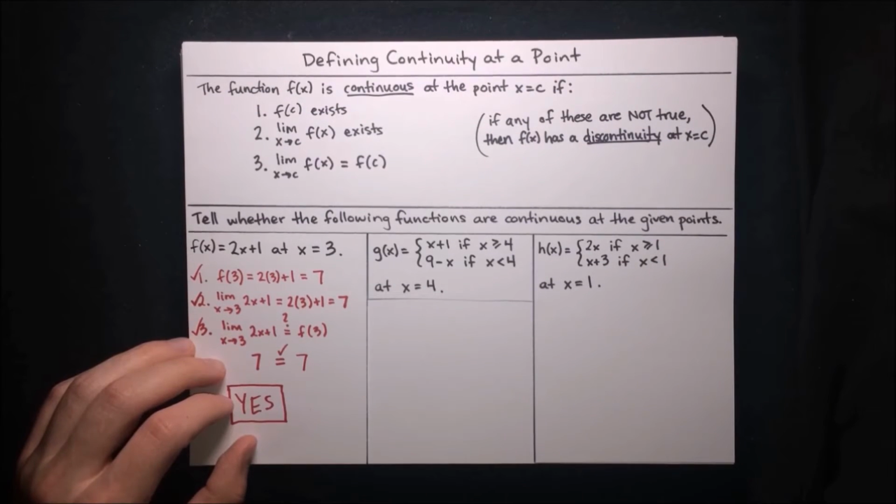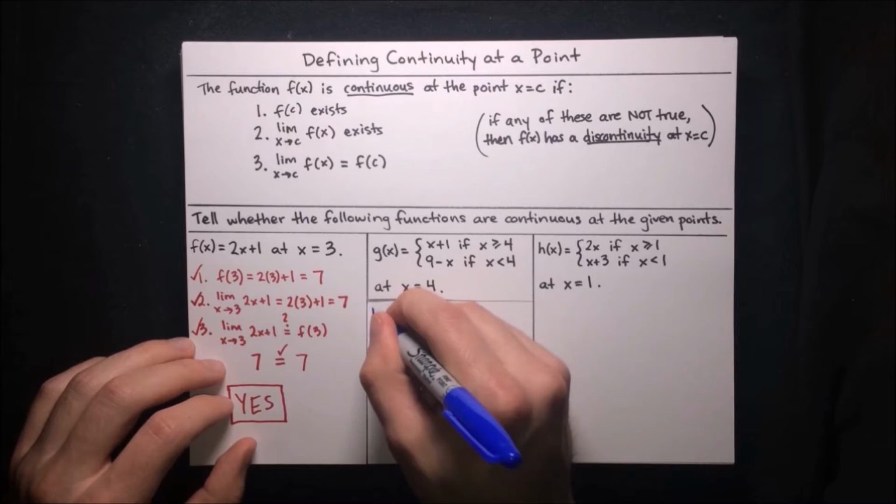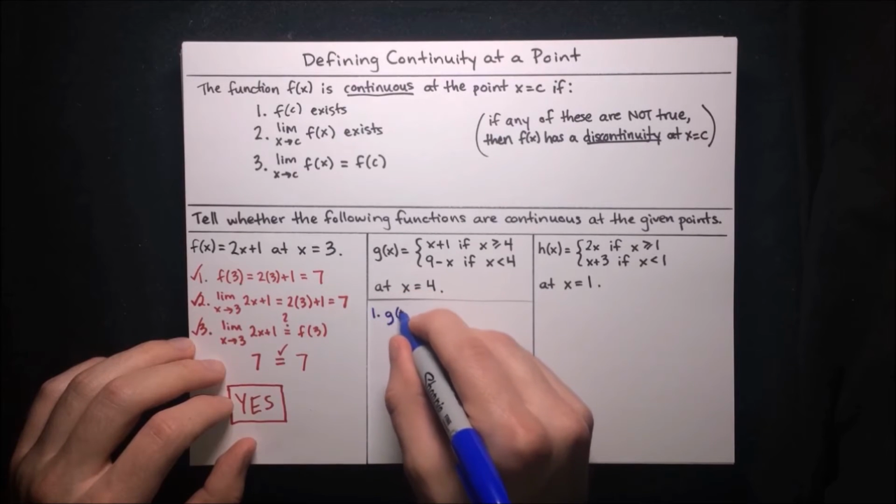Now let's move on to the next function, g of x. G of x is defined by x plus 1 if x is greater than or equal to 4, and 9 minus x if x is less than 4. And we want to tell if g of x is continuous at the point x equals 4. So all we have to do is check our requirements up here, starting with requirement 1. Does g of 4 exist?